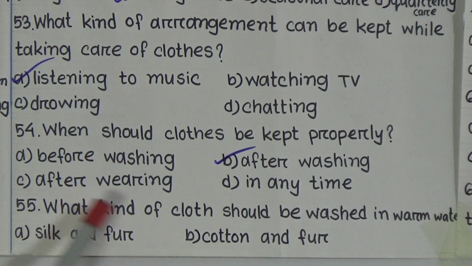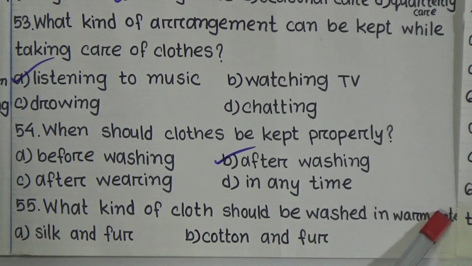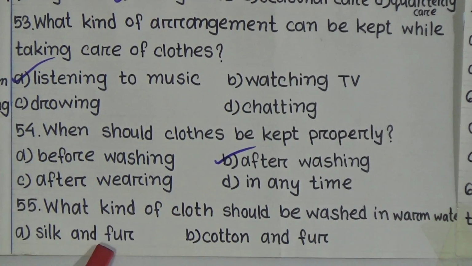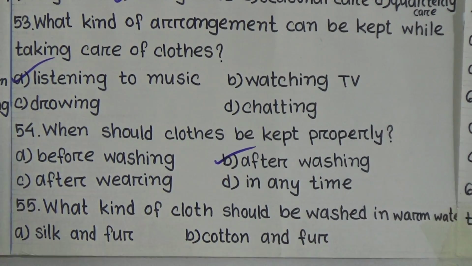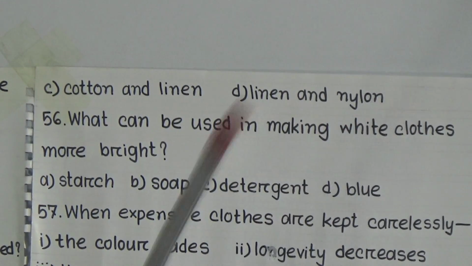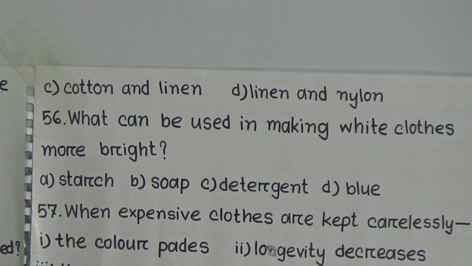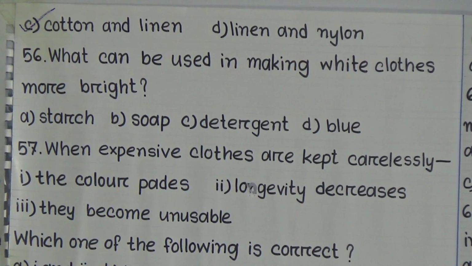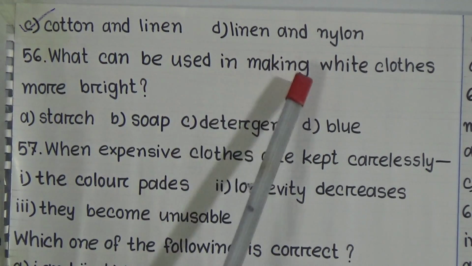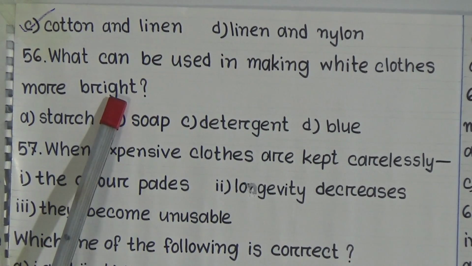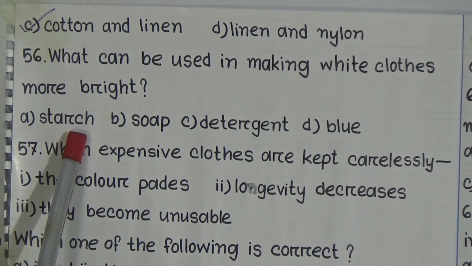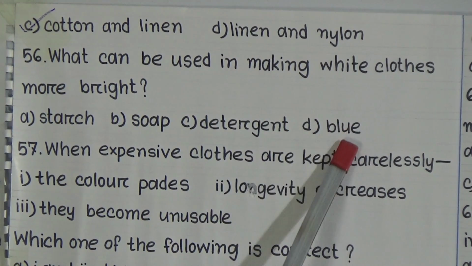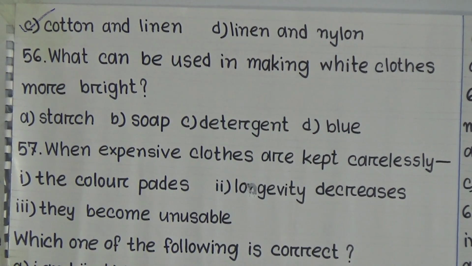Question number 55. What kind of clothes should be washed in warm water? Options are silk and fur, cotton and fur, cotton and linen and nylon. And here our correct answer is option C, cotton and linen. Question number 56. What can be used in making white cloths more bright? Given options are starch, soap, detergent, glue. So here the correct answer is option D, blue.